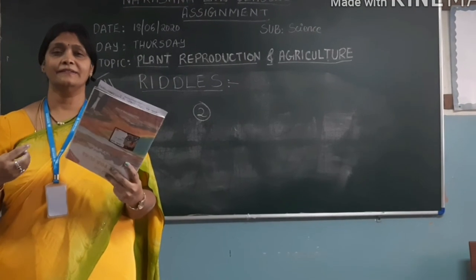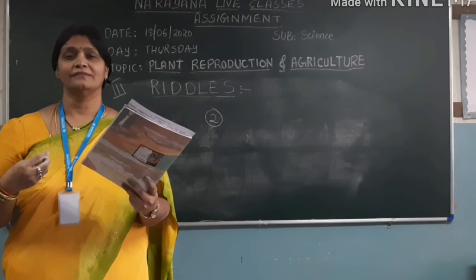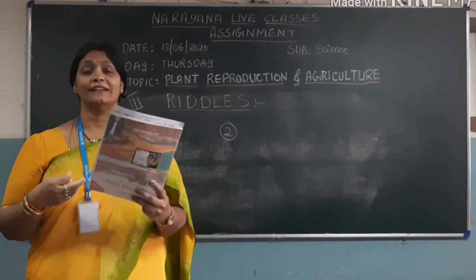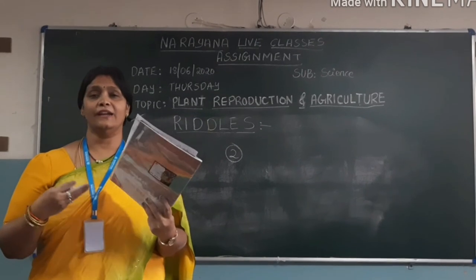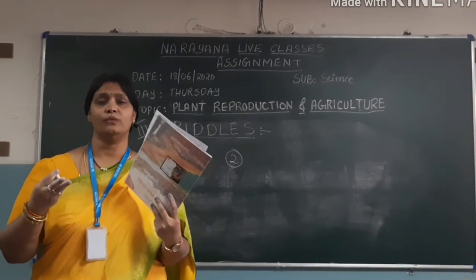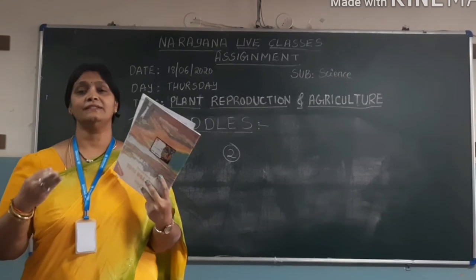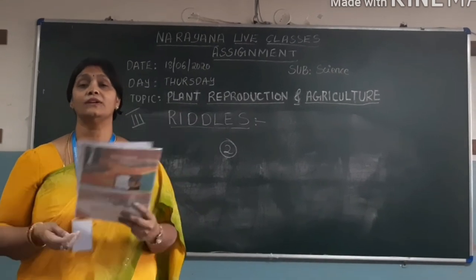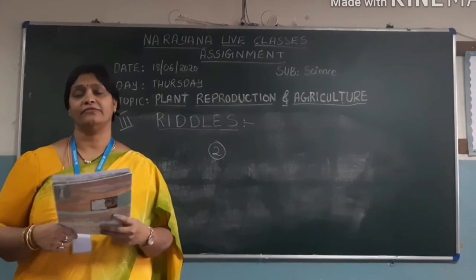Exactly, and it is going to fall down on the ground. It is none other than a leaf. A leaf will be on the branches, thin and flat, and according to the change of weather and seasons, you will see leaves falling down. So the answer for the fourth riddle is again a leaf.